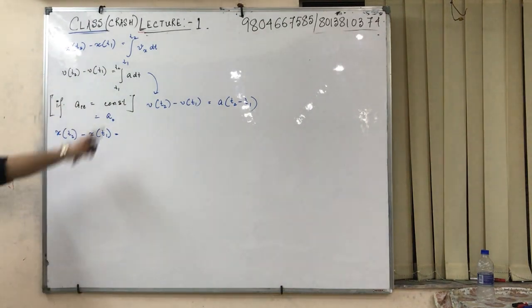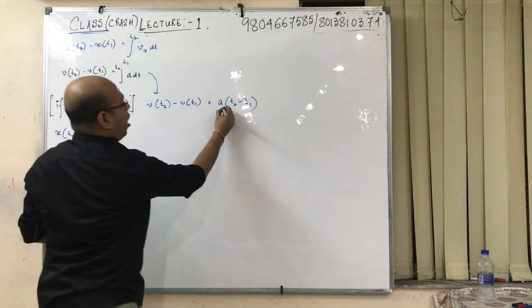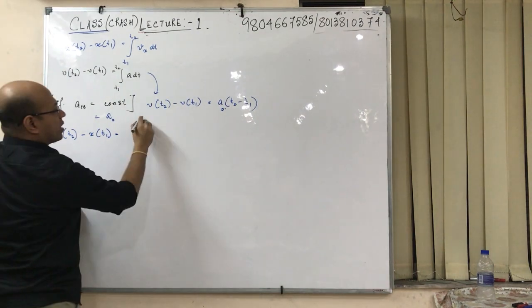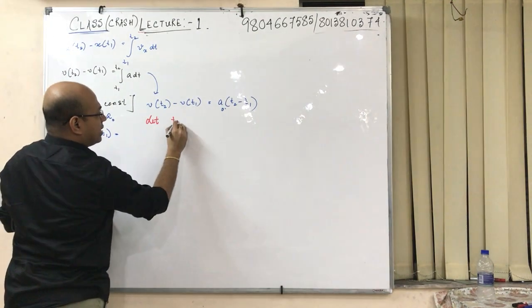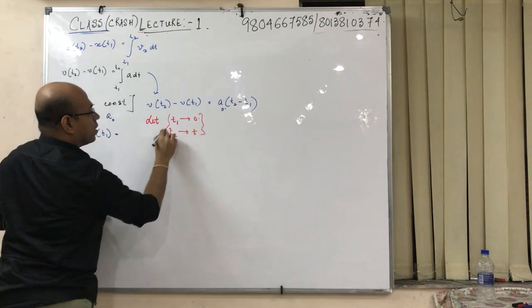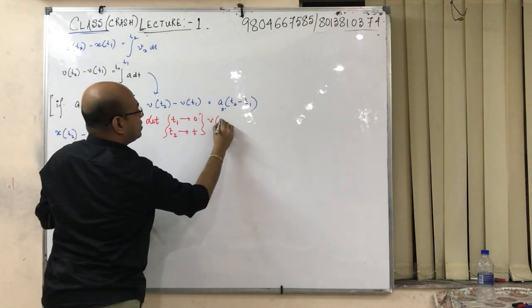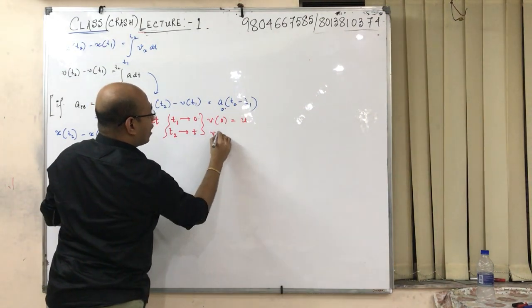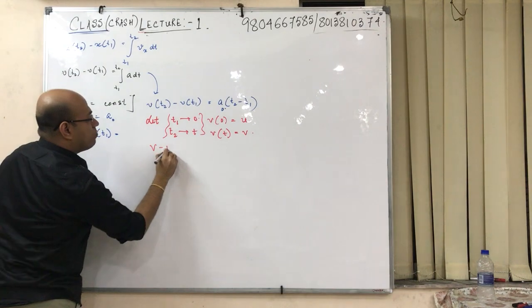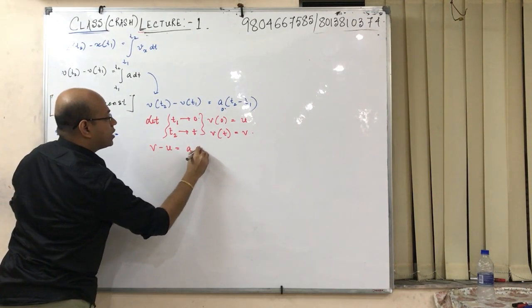Acceleration is out of the integral, it's a naught, then dt gives t2 minus t1. For our reference, let t1 tend to 0 and t2 tend to t. Here v0 is named as u and v at any instant t is named as normal v. It becomes v minus u is equal to a naught into t.